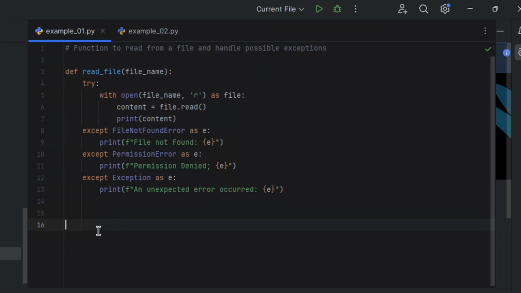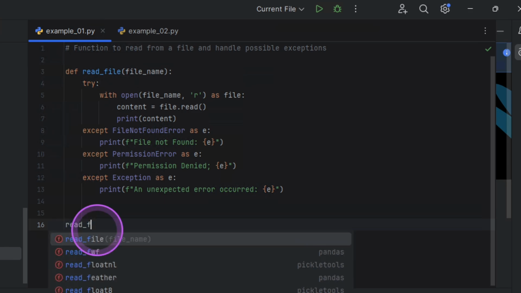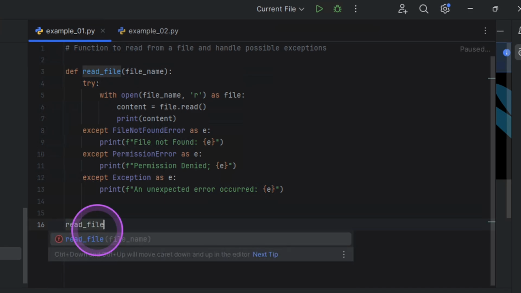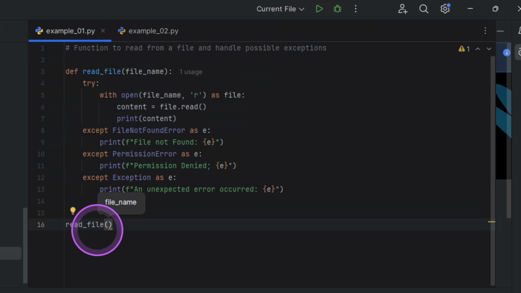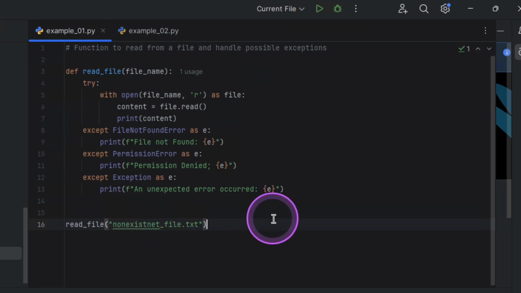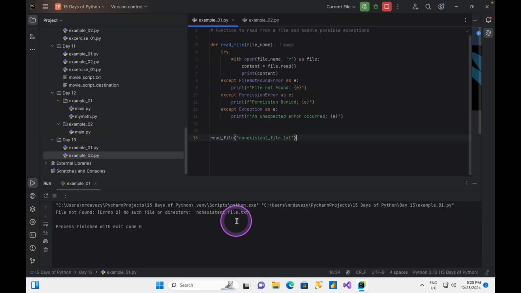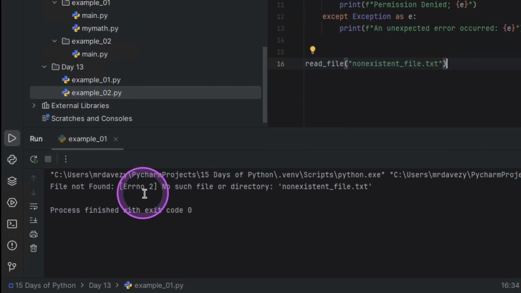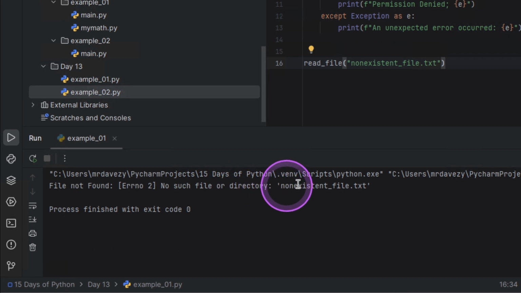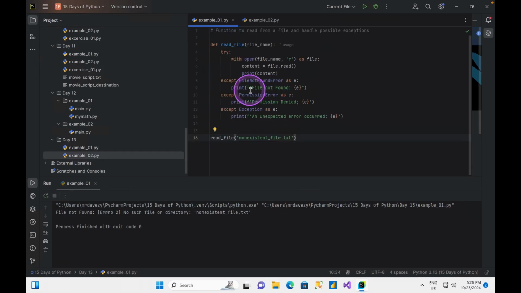Now let's try to read in our file. I'm just going to call the function read_file. Of course, I don't have any file here, so let me just put a non-existent file to read. I'll say nonexistent_file.txt. I don't have any file like this. Let me run this. It tells me file not found, error 2, no such file or directory, and this is what is being printed.